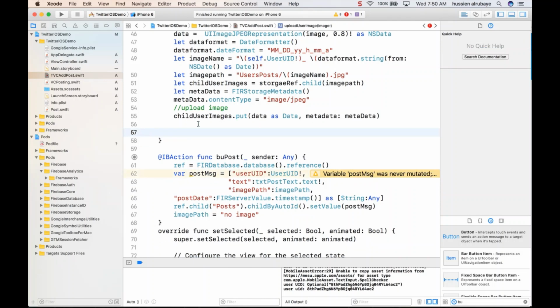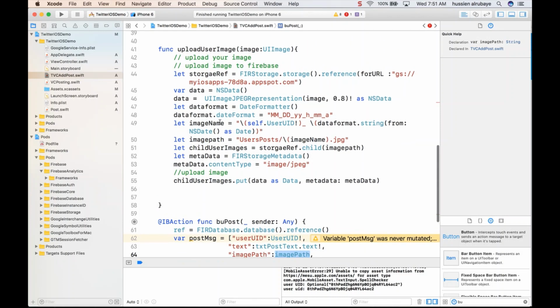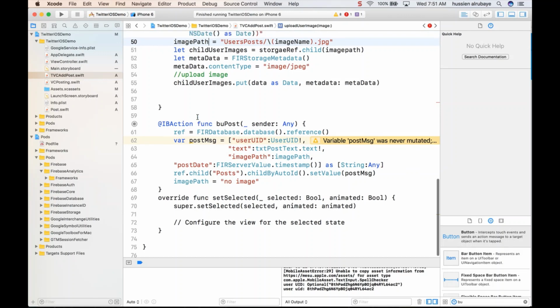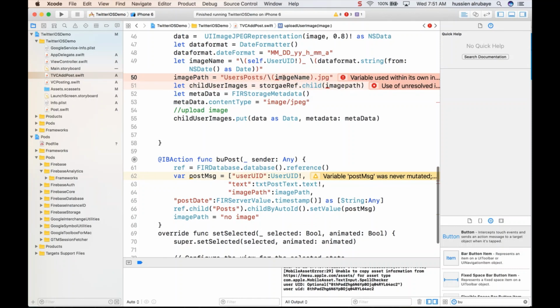So image path, now I don't need to do it in this way. If you see here, I have the image path, so you don't need to define it later here, just have it as image path because it's already been public, so you could use it, and bam, you're done here. Not too many things to do. So you say image path, image name. What's the error here? To fix it, you say the variable usage within its own init value.